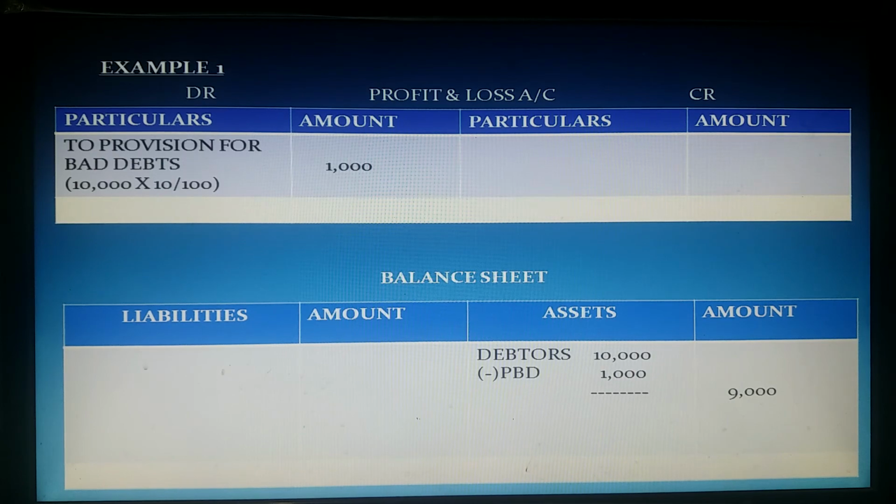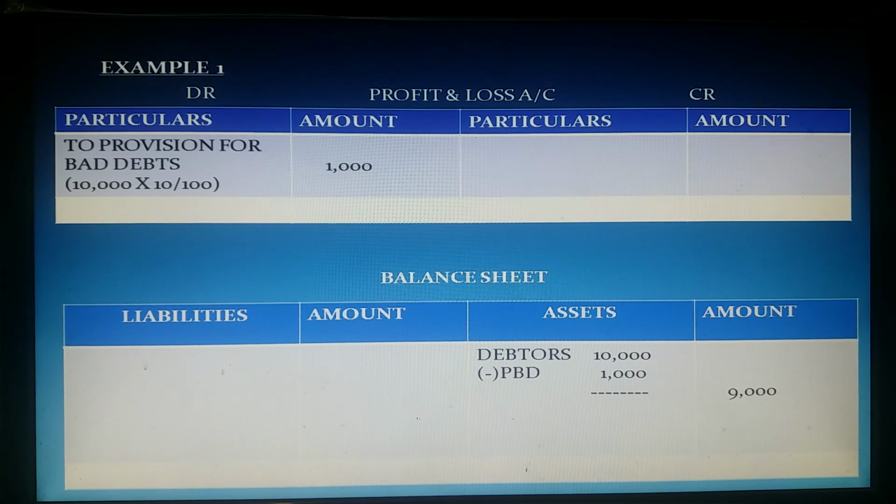Then, in the profit and loss account, this provision for bad debts will be debited. 10% on 10,000 will be 1,000 rupees. Since we want to keep 1,000 rupees aside, in the P&L account, we have to debit it.